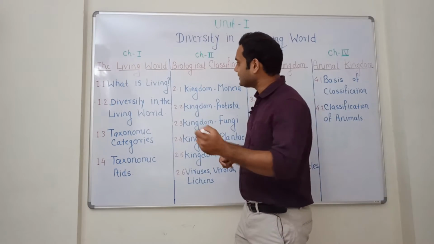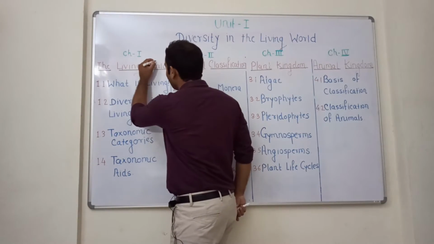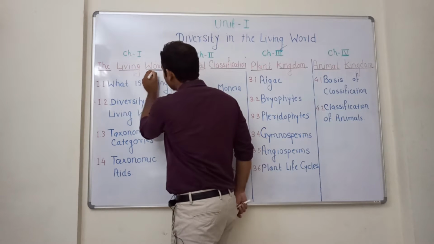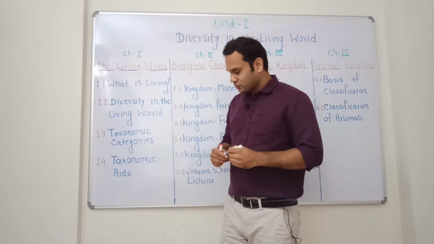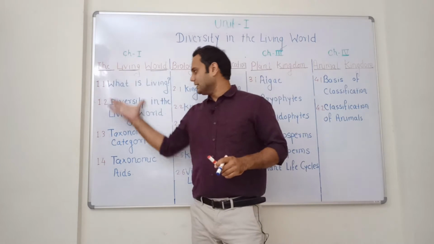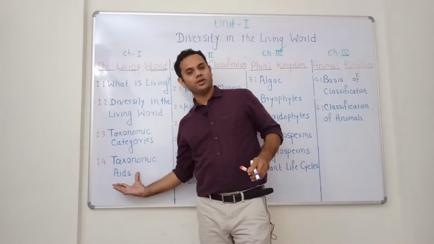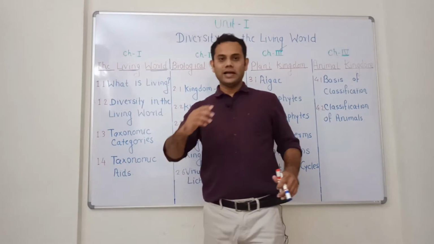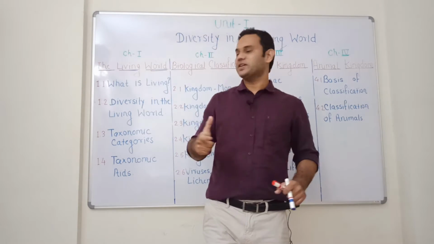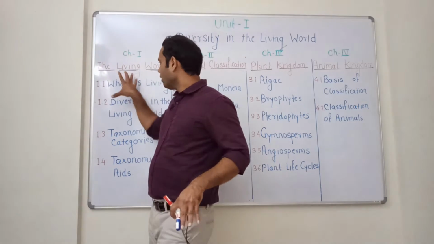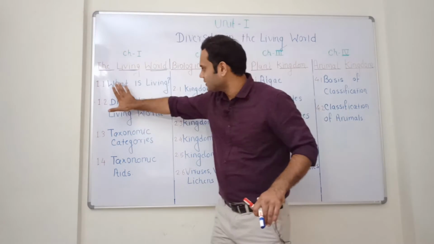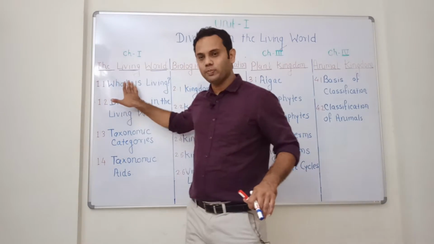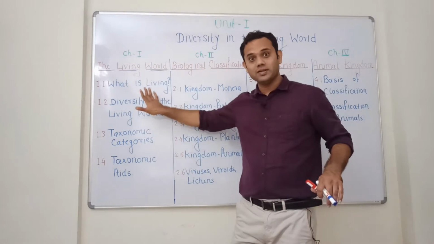So let us discuss chapter number one, that is the living world. In this, there are 4 different points, 4 different aspects that we are going to study in great detail. The first topic that you are going to study is: what is living?